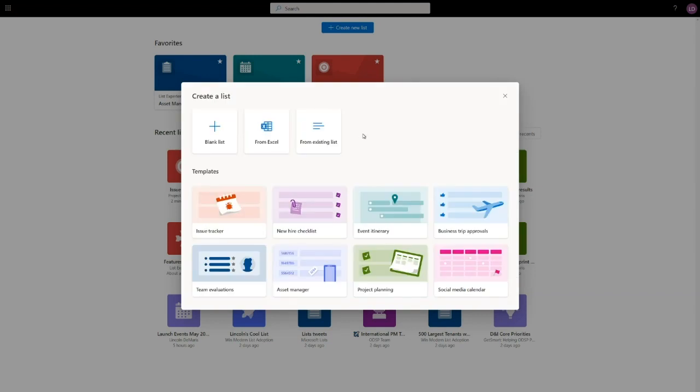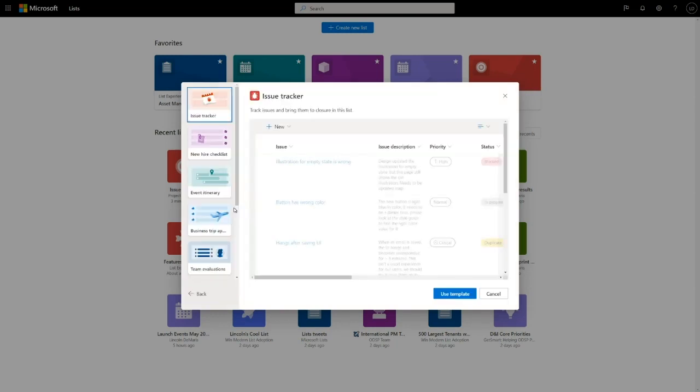But today we're going to create a list from a template. You see here that we provide a set of purpose-built templates out of the box to work a certain way. But think of templates not as an application that's frozen in place, but think of it as a starting point to help you realize your list-related dreams. When I click a list, I get a quick preview of what's inside.